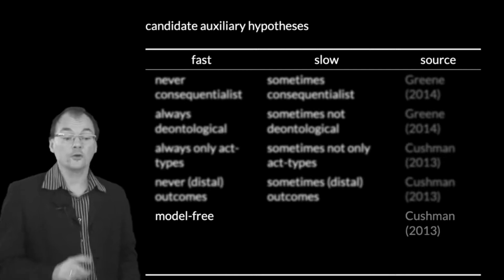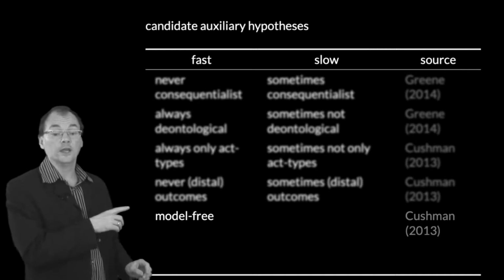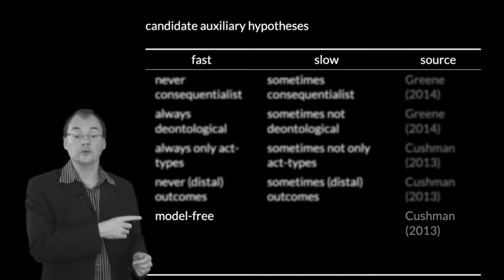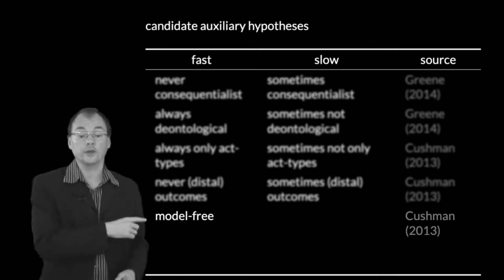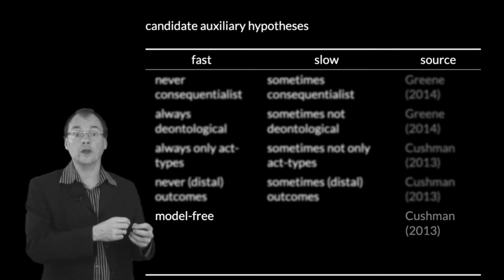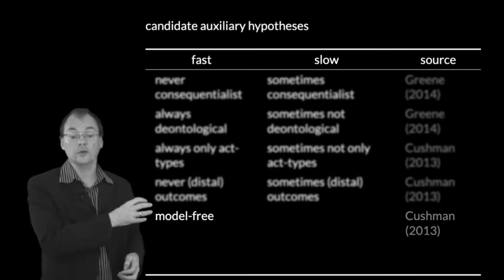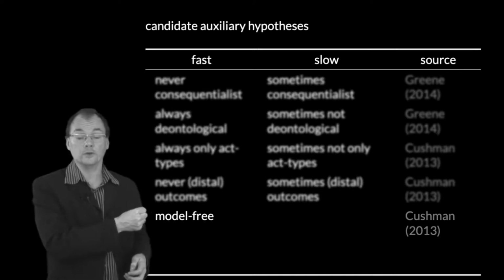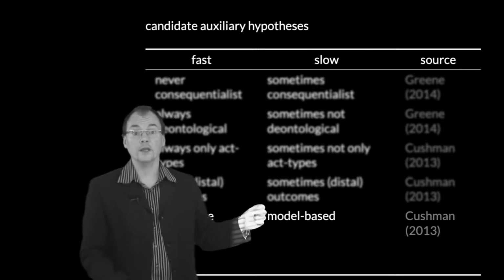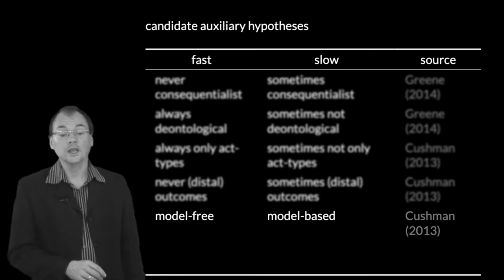All right, very good. Now Cushman, in the same 2013 very interesting theoretical paper, also offers us the possibility that we could think of the fast process as based on model-free representations. So loosely speaking, these are representations which are not consequences of a causal model of the world that's carried around in the mind. So there is no mental causal model of the world in a model-free process, whereas the slow process might be model-based. That's to say that the slow process might be based on a causal model of the world.